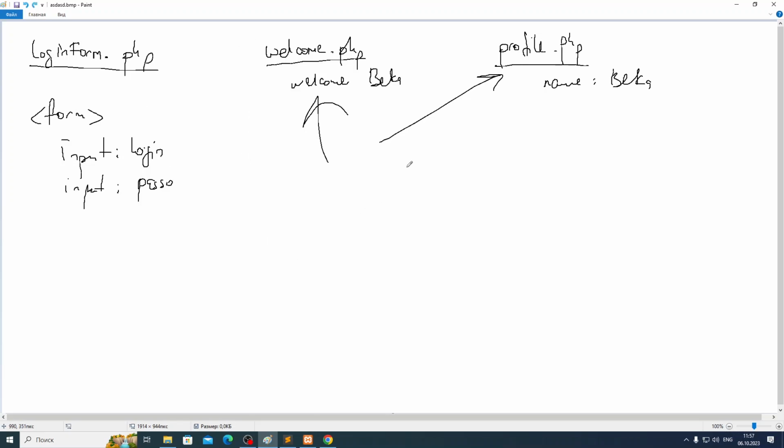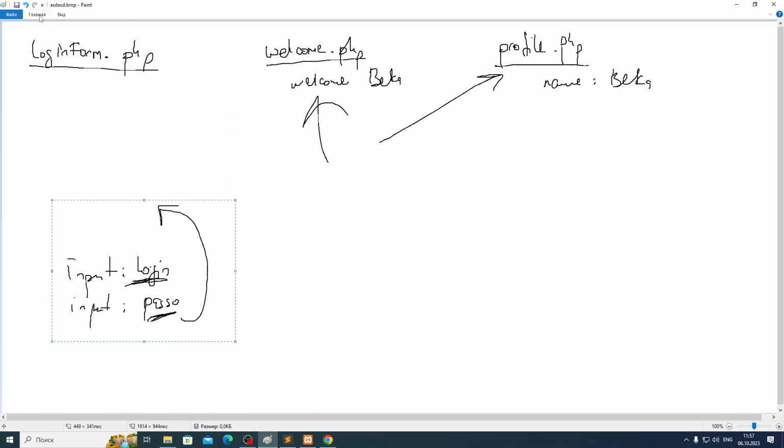How are we going to do this now? I will show you first here in theory, then I will show you in code. You will first submit your form. You will input the login and password, and submit your form to the same file with the post method. Then you check your login and password; let's say it's okay, we have this user in our database. After you check your form and everything is okay, here inside the login PHP, we will use this session.